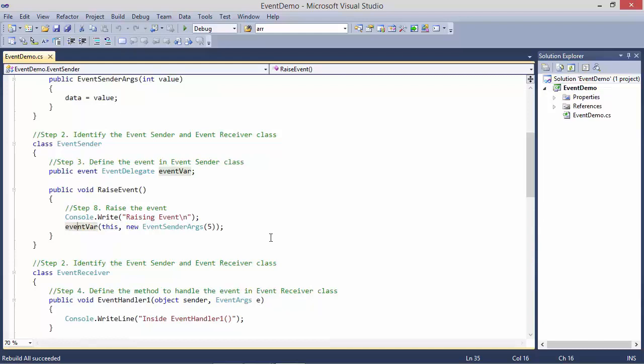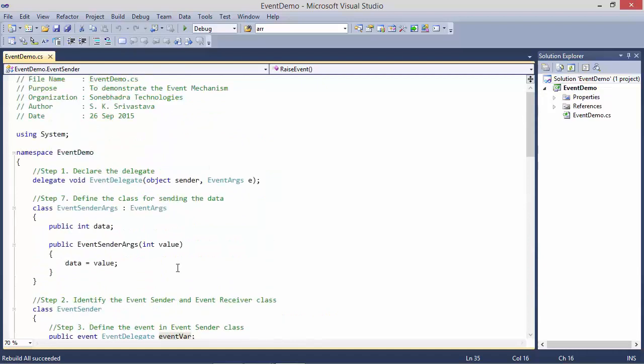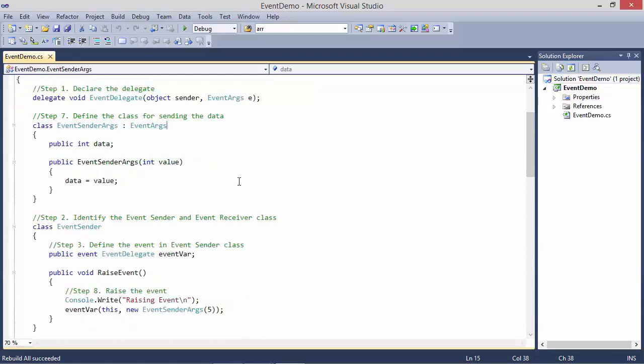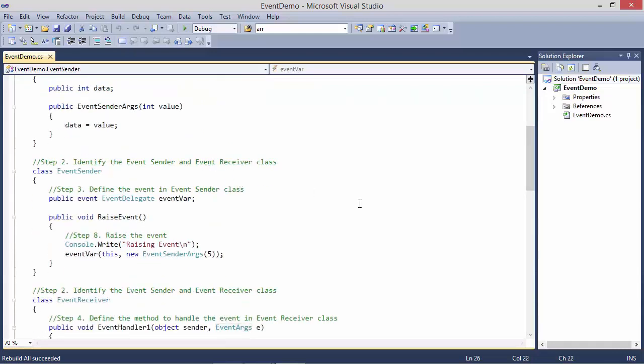Okay, let's understand the complete mechanism. So we have delegate here, then we have class EventSenderArgs here for data, and we have EventSender class.